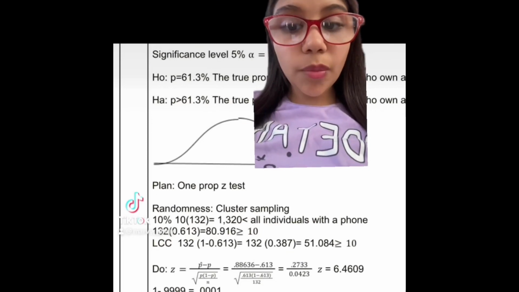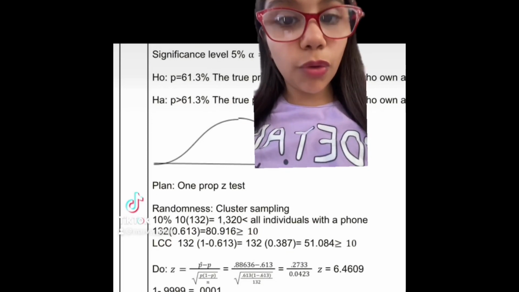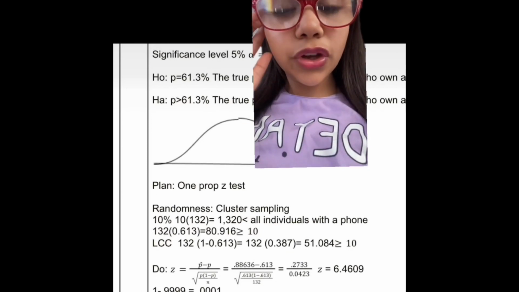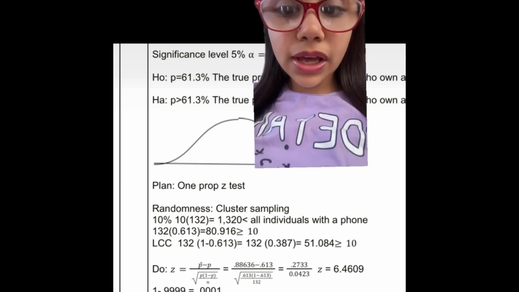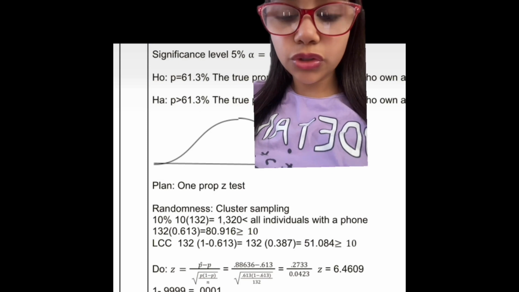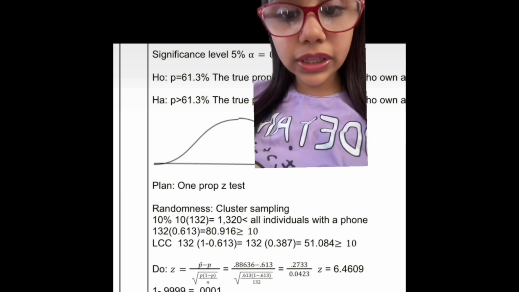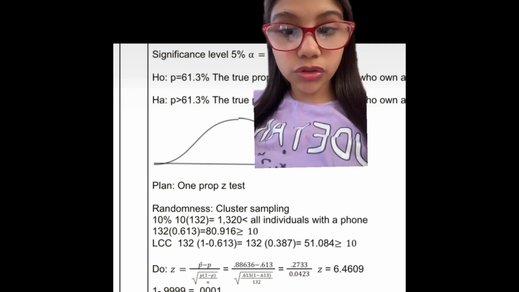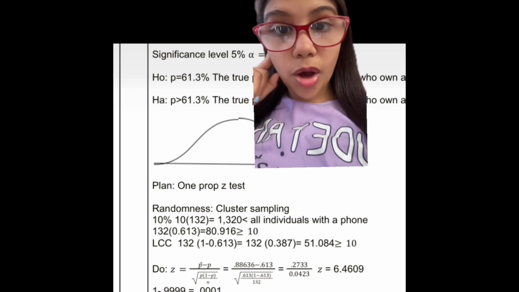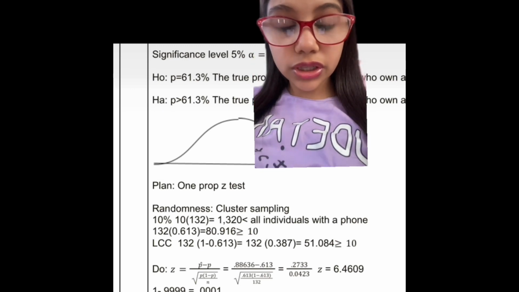For our hypothesis test, we chose to do a one proportion test. We got our data by using cluster sampling, and the 10% rule was met since our sample was smaller than 10% of all individuals with a phone. The large counts condition was also met.